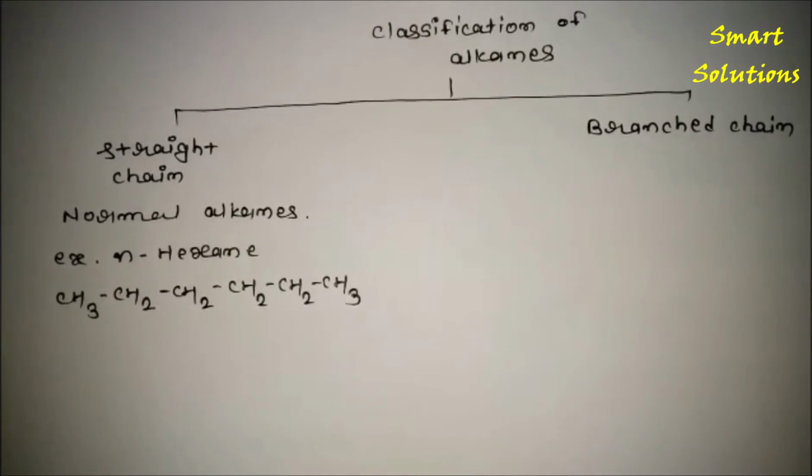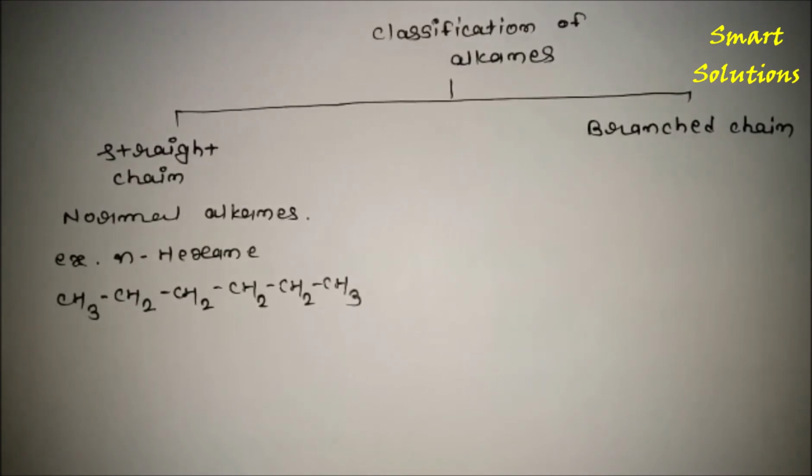In straight chain alkanes, all carbon atoms form a continuous carbon chain without a ring. Then the next one is branched chain alkanes. In branched chain alkanes, the alkanes in which at least one carbon atom is bonded to more than two other carbon atoms are known as branched chain alkanes.